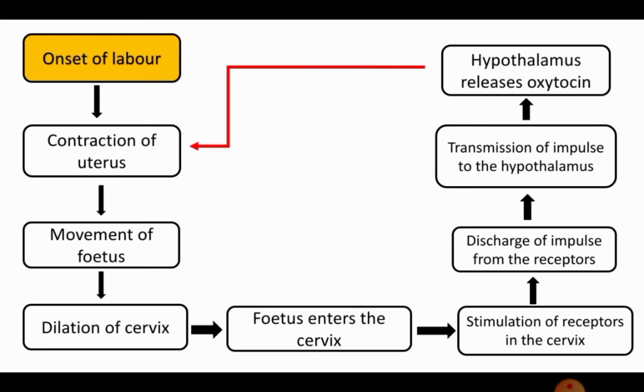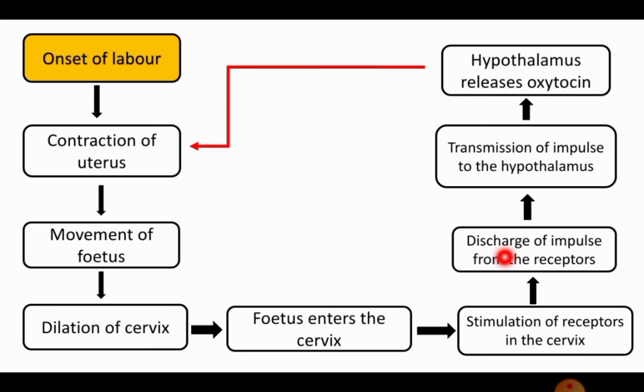So at first onset of labor is the first change that happened in the system, and our body here is not working to reverse the change. It is working in such a way to increase the intensity of the change, and increasing the intensity of the change will bring the normalcy again in the system. So how is the normalcy brought back again here? When the uterus is contracted completely and expels the fetus out, there will be no fetus in the cervix, and there will be no stimulation of receptor in the cervix.